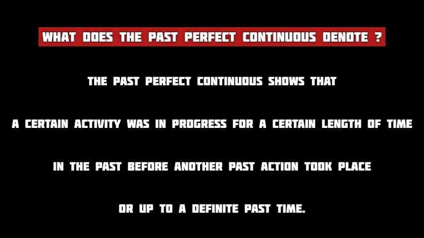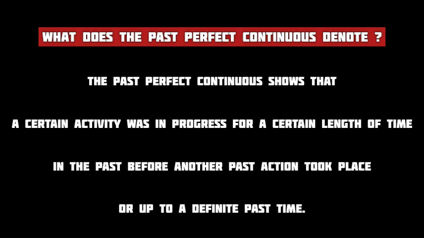Now let me clarify. If an action was going on for a certain period of time in the past before another action took place, or if the past action was going on for a certain period of time up to a certain time in the past, then we use the past perfect continuous tense for that ongoing past activity.